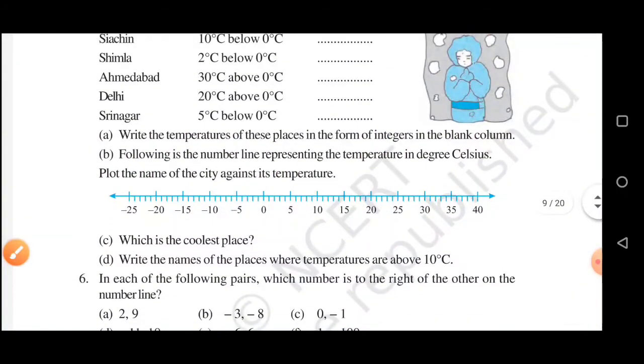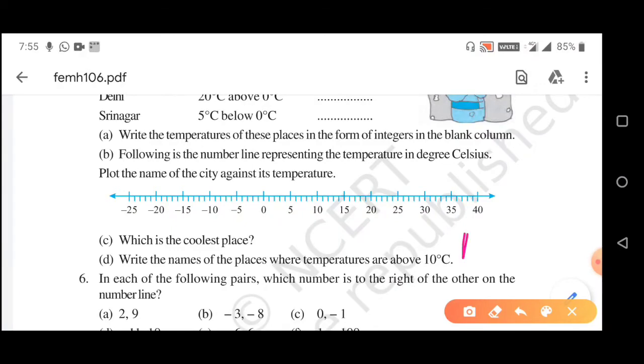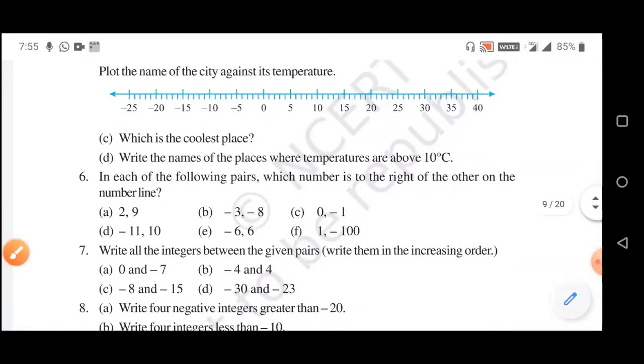Question D: write the names of the places where temperatures are above 10 degree centigrade. So the names of the places will be Ahmedabad and Delhi. I am writing AH and DE because I have a small space to write. You write the whole name. The temperature of Ahmedabad is 30 degree centigrade and the temperature of Delhi is 20 degree centigrade. So these are above 10 degree centigrade. So the answer of question D will be Ahmedabad and Delhi.